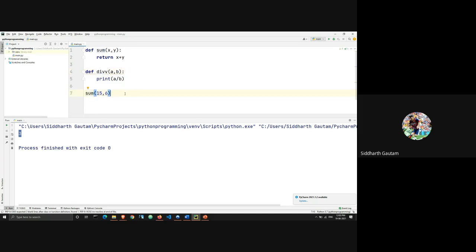So what we're doing is we are calling the function sum, but when we call it, we are storing it in a variable. Let's just take var is equal to sum 15 comma 6. The summation of 15 plus 6, which is 21, has now been stored in var.